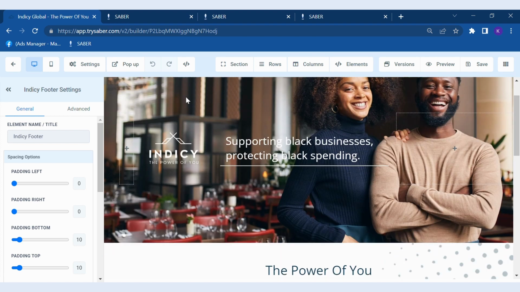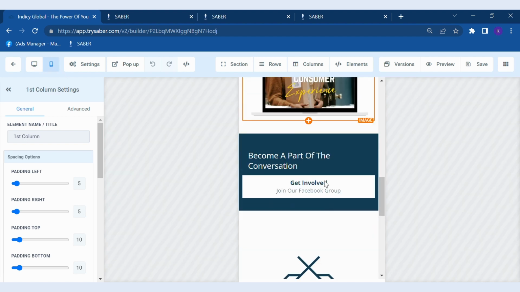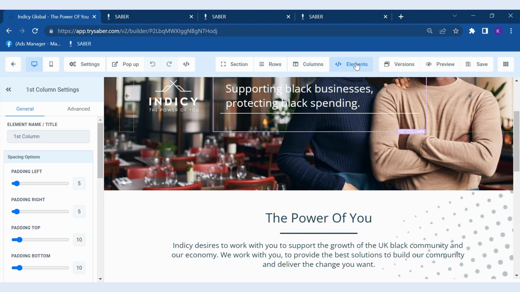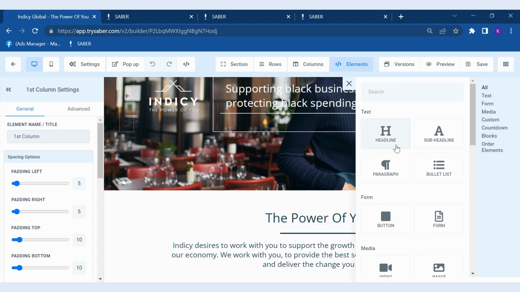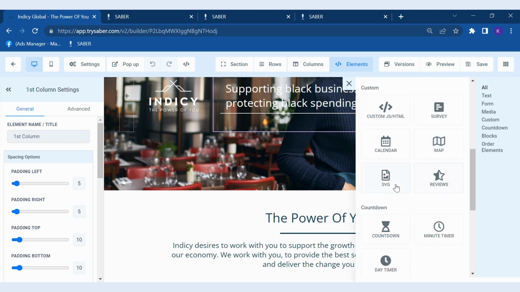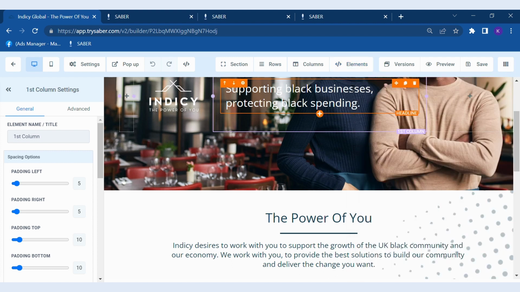This feature, as you can see, allows you to dynamically build your website. You can change the text, you can change the size of things, and so on. You can check how it looks on mobile as well as on desktop. It allows you to add a range of elements, such as headers, paragraphs, bullet lists, forms, images, videos, surveys, maps, and calendars, to build the ideal page you need. It also allows you to build funnel pages.